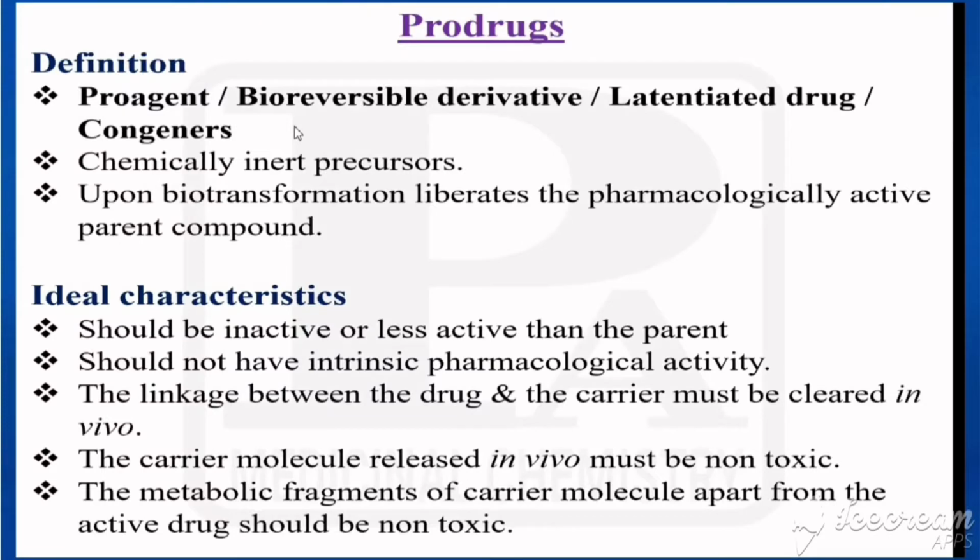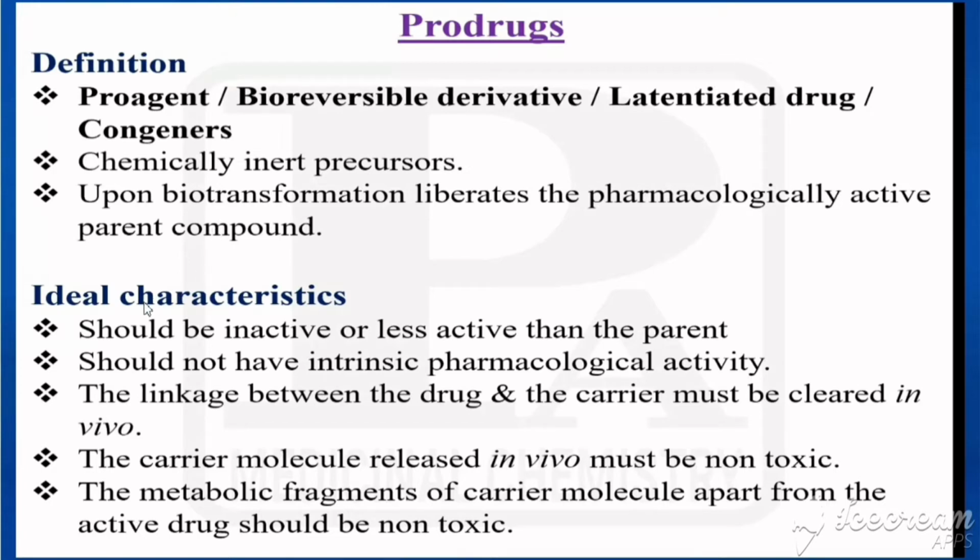Dear students, in this class we are going to see prodrugs. What are the other names of prodrugs? They are otherwise called pro-agents, bioreversible derivatives, latentiated drugs or congeners. These are chemically inert precursors, and upon biotransformation they liberate the pharmacologically active parent compound. They are inert precursors; only on biotransformation do we get the active compound.